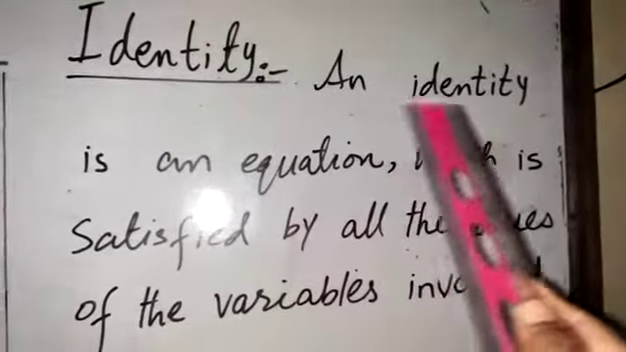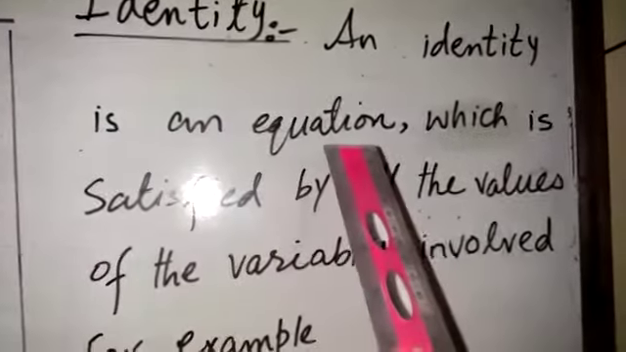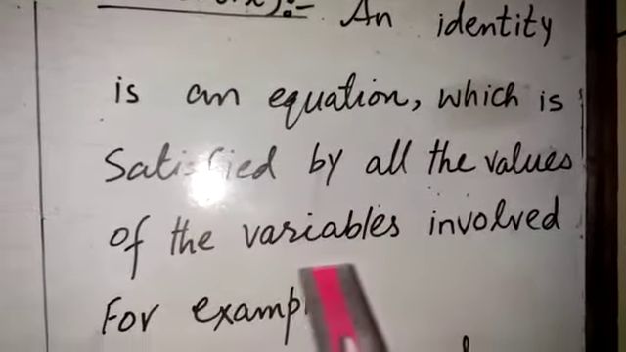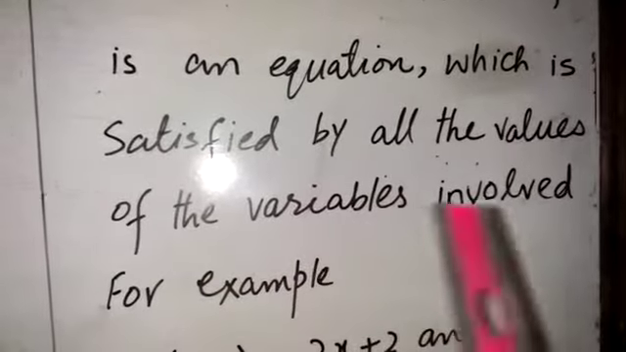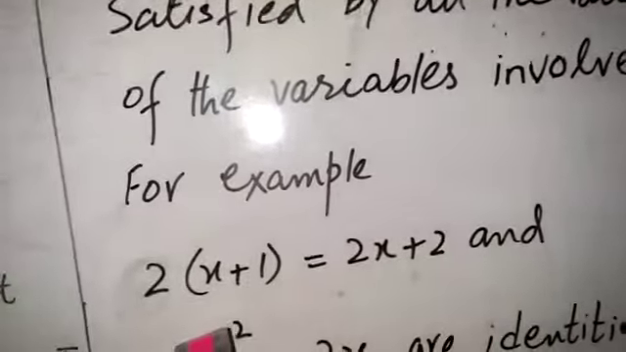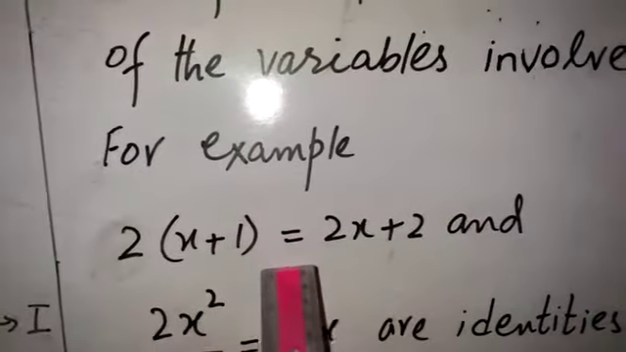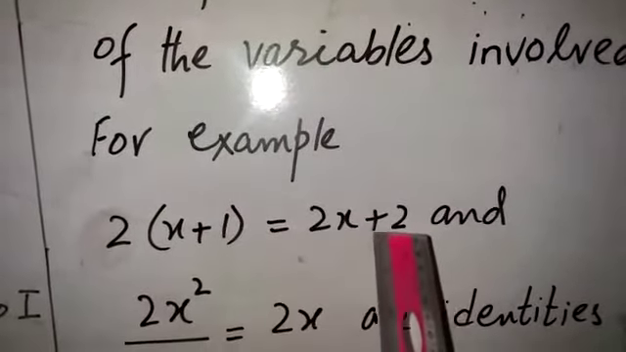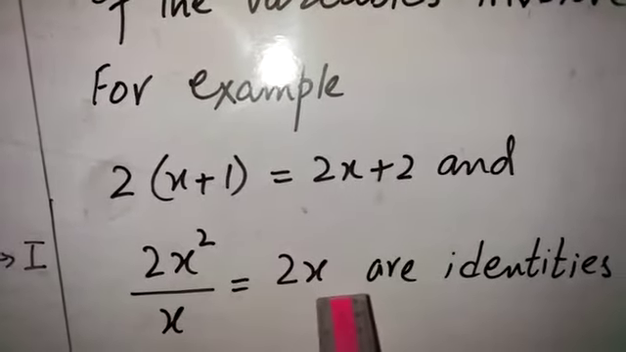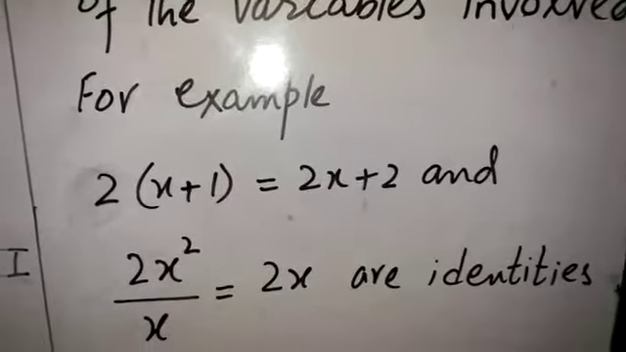Identity. What is meant by an identity? An identity is an equation which is satisfied by all values of the variables involved in the equation. For example, 2(x + 1) = 2x + 2, and 2x² / x = 2x are identities.